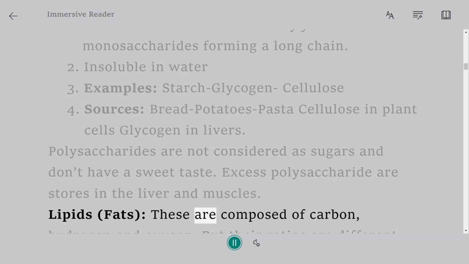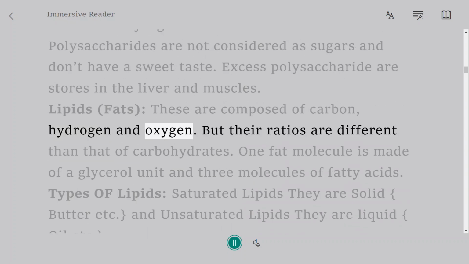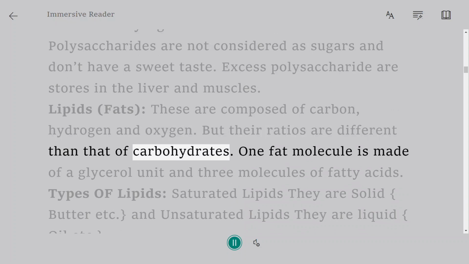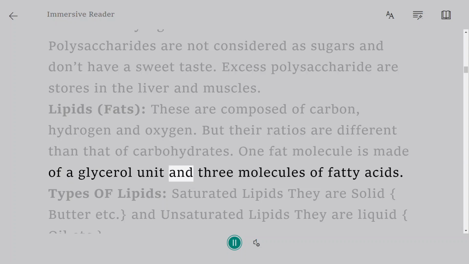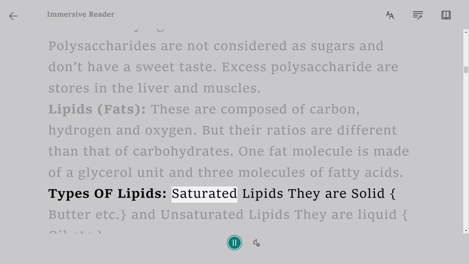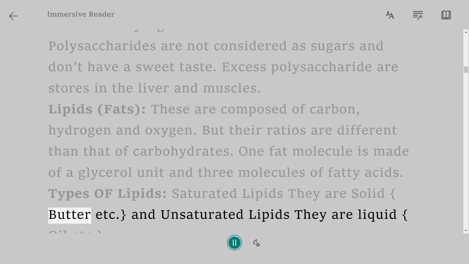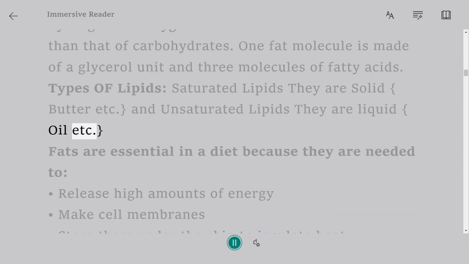Lipids, fats: these are composed of carbon, hydrogen, and oxygen. But their ratios are different than that of carbohydrates. 1 fat molecule is made of a glycerol unit and 3 molecules of fatty acids. Types of lipids: saturated lipids, they are solid, butter, etc., and unsaturated lipids, they are liquid, oil, etc.